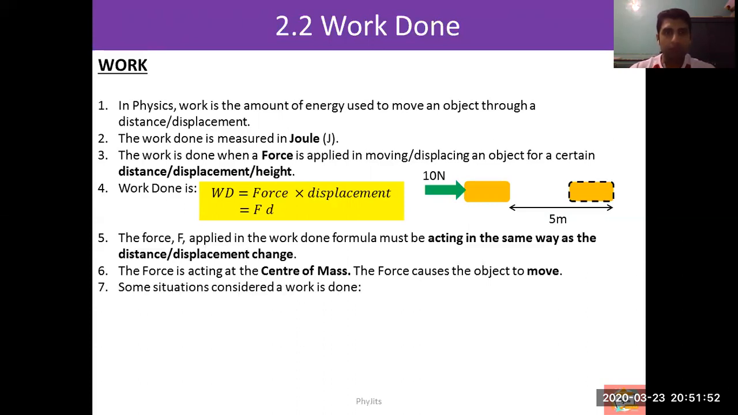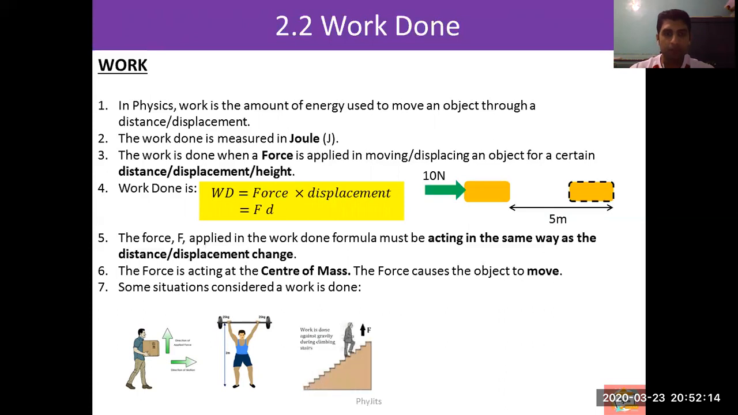So some situations where we say that in physics, work is being done. An example would be carrying an object up and moving forward. You are using energy to carry the object up first and then moving forward. Picking up a barbell by a weightlifter, or a person walking upstairs, is also considered work being done.